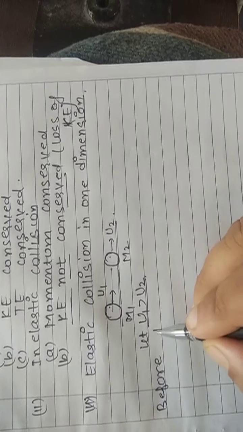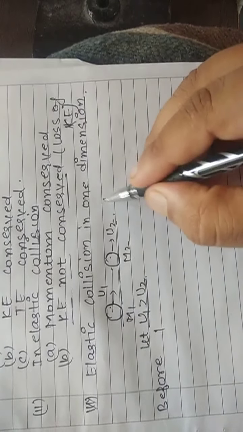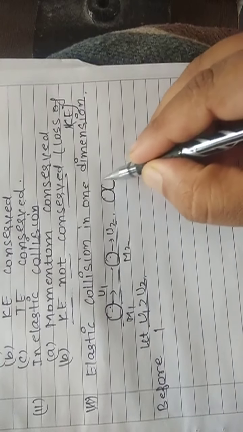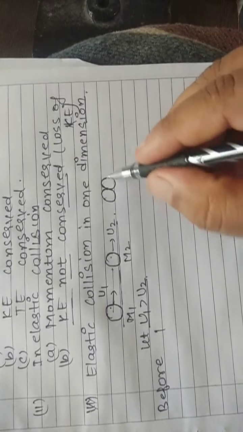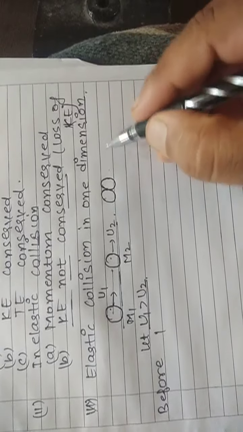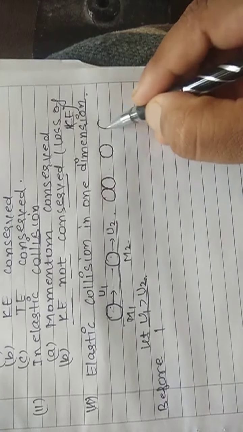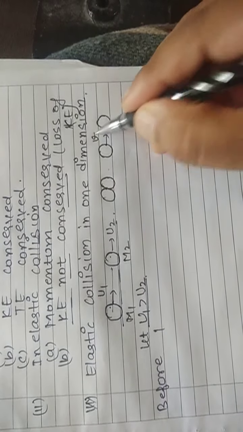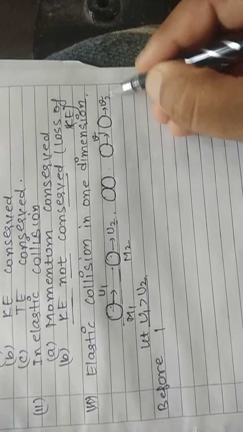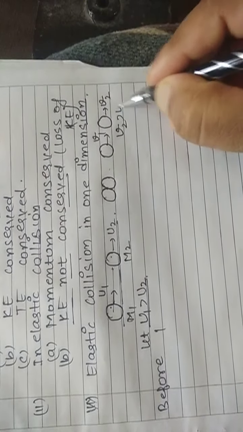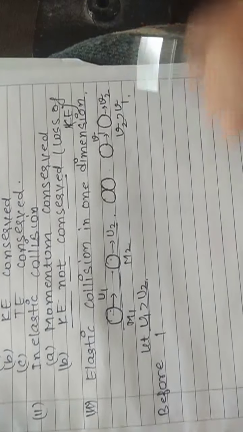Before collision, what will be momentum? Now let the two bodies collide. During its collision, there will be some transfer. But let us suppose after collision, this body moves with velocity v1 and this moves with velocity v2, and I assume that v2 is greater than v1. So before collision, this is collision, this is during collision. Before collision and after collision.